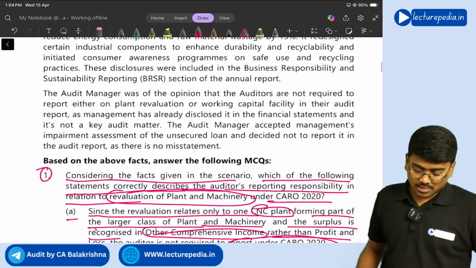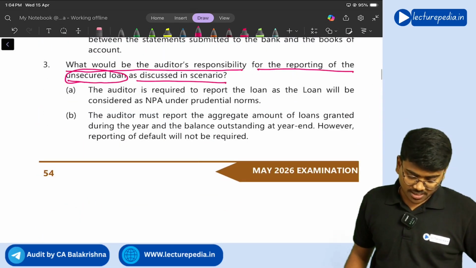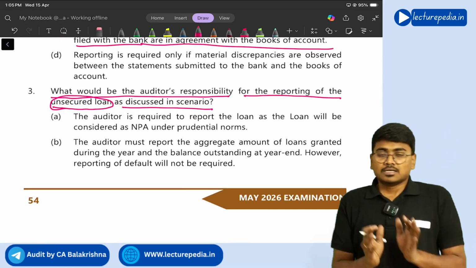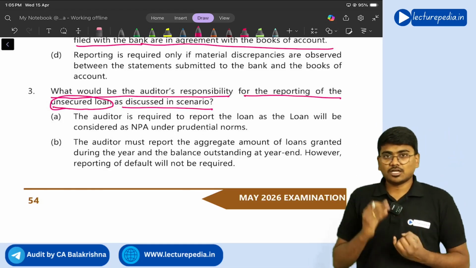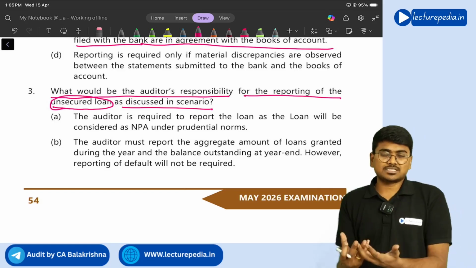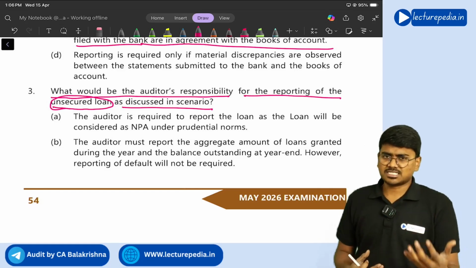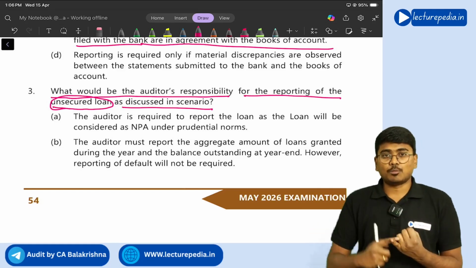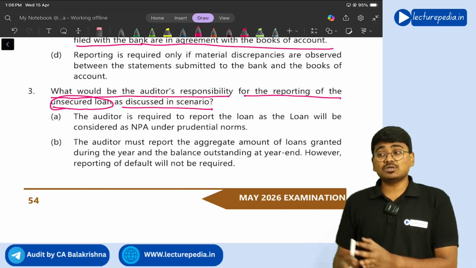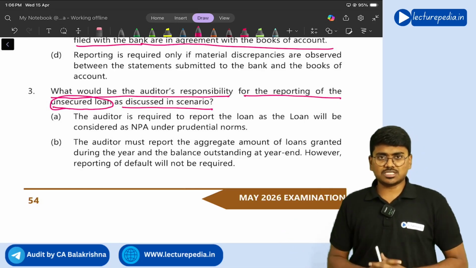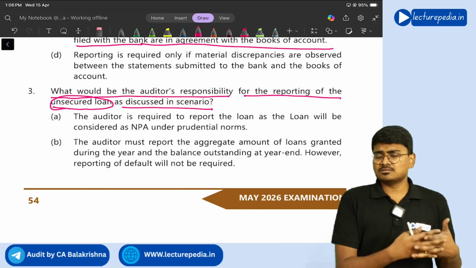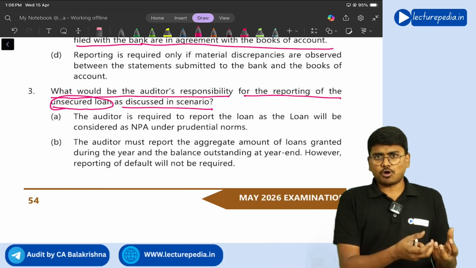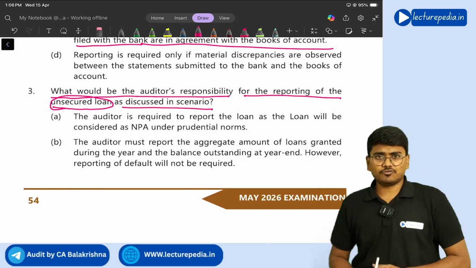Now tell me whether this loan which the company has given should be reported in CARO or not. See, basically, as per clause 3 of CARO, any loans given by the company to its subsidiaries, associates, joint ventures need to be reported, right? What is the amount of loan that has been granted and how much amount is outstanding as on the balance sheet date? These two things need to be reported. So, since the loan of 2 crores has been given to one of the joint ventures, this needs to be reported in clause 3 of CARO, right?